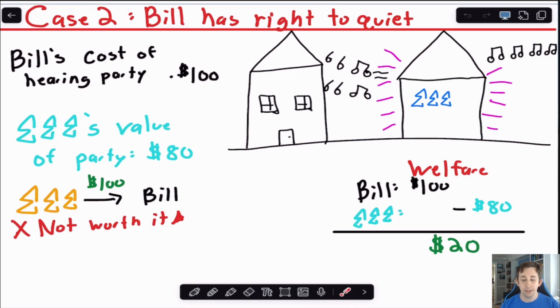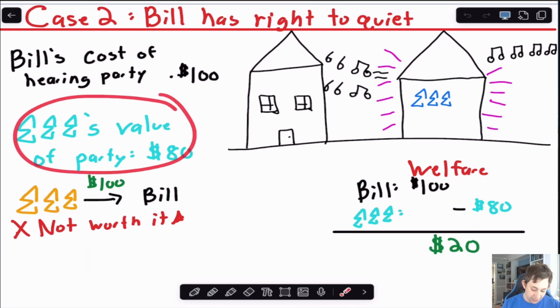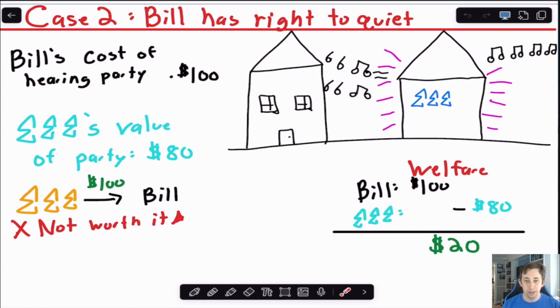Now we're going to change the property right so that now Bill has the right to peace and quiet in his house. And again, even though we've changed the property right, we should still get to the point where this party doesn't happen. And the reason why this party doesn't happen when Bill has the right is, of course, Tri-Sig's value of the party is 80. So if they wanted to pay Bill in order to let this party go on, they would have to pay Bill at least $100. Well, the value to Tri-Sig is only $80, which is less than $100. So it's not worth it for Tri-Sig to pay Bill off in order to host this party.